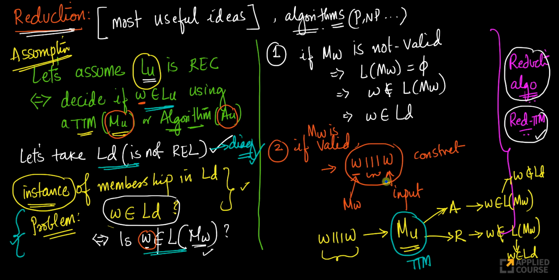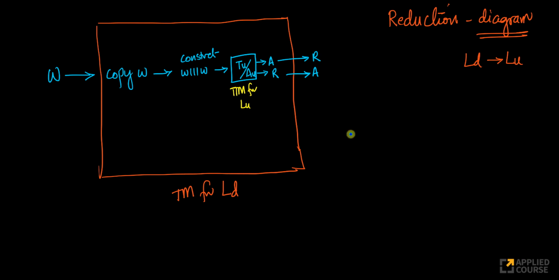What am I doing here? Look at the block diagram here. This is called a reduction diagram. You gave me a word W. Here I'm assuming that I have a total Turing machine for LU. You gave me a W as input. Now I'll design a Turing machine for LD. So let me write this down here. Given a total Turing machine for LU, I can design a total Turing machine for LD. I'm assuming that I'm given this.